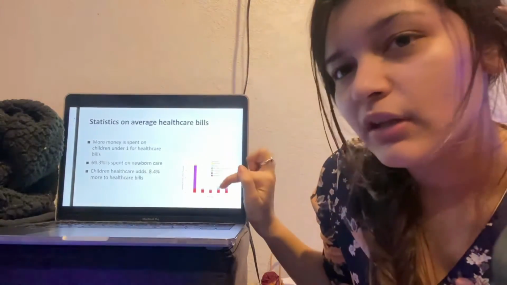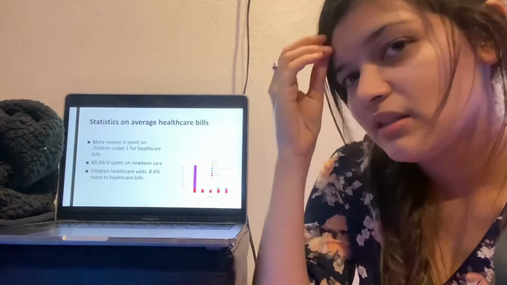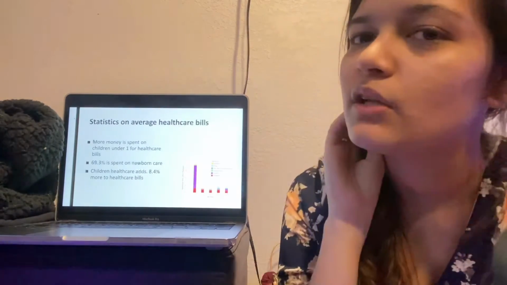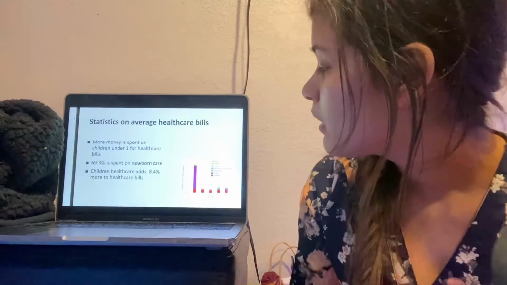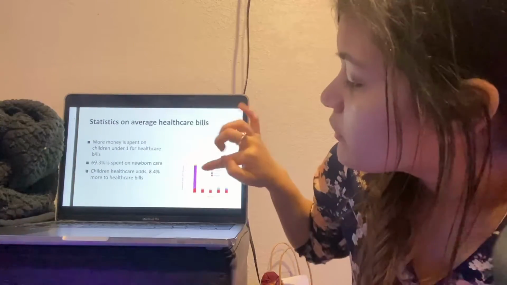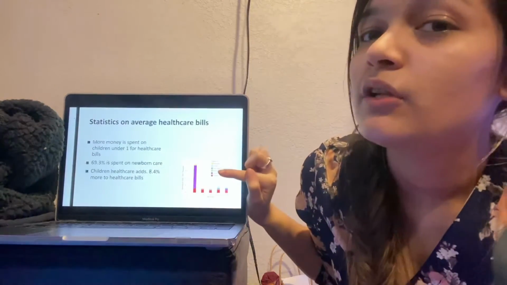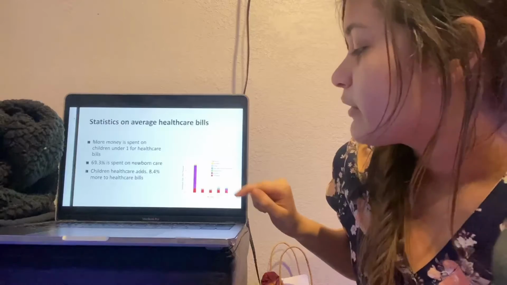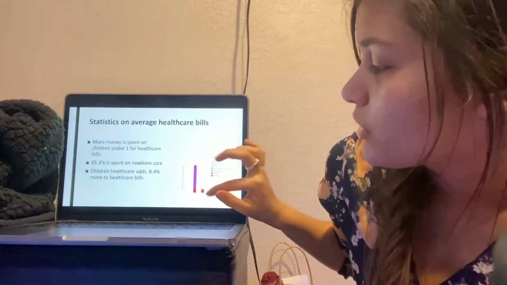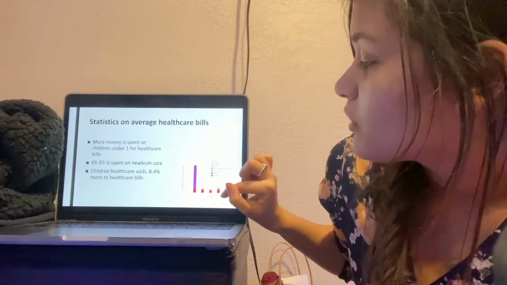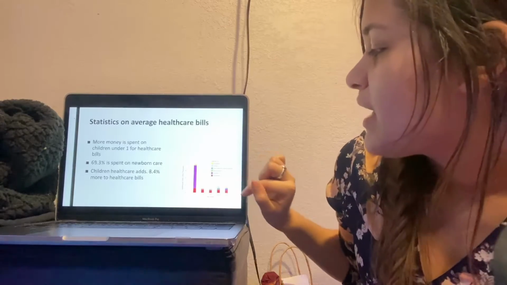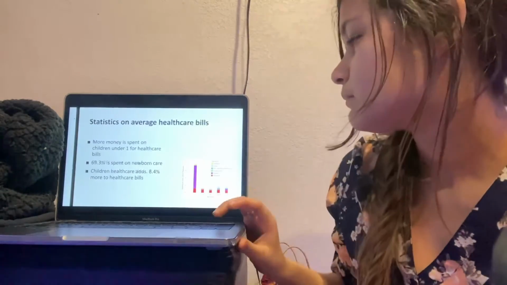And if you see that mostly it's purple, this is stating that most of it is spent on inpatient care. And after the age of 1, it starts to go down tremendously, and there's a big change, and you start to see less purple, and it starts going into more of the red, which is ambulatory care.